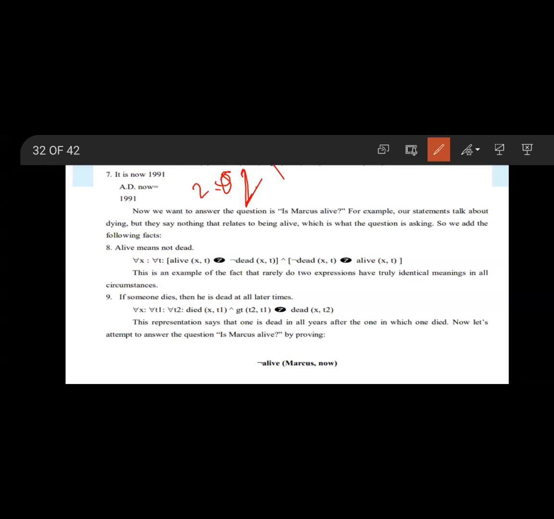Next sentence: if someone dies, then he is dead at all later times. Here in this example, for all x, for all t1, for all t2: died(x, t1) and greater-than(t2, t1) implies dead(x, t2). This representation says that one is dead in all years after the one in which one died. Now let's attempt to answer the question, is Marcus alive? By proving not alive(Marcus, now).